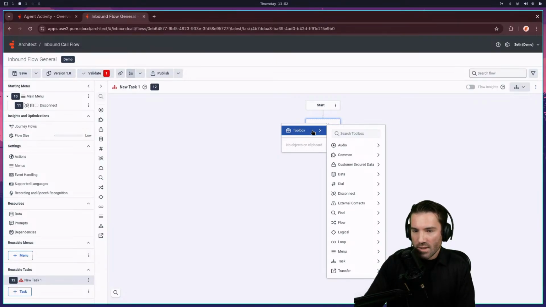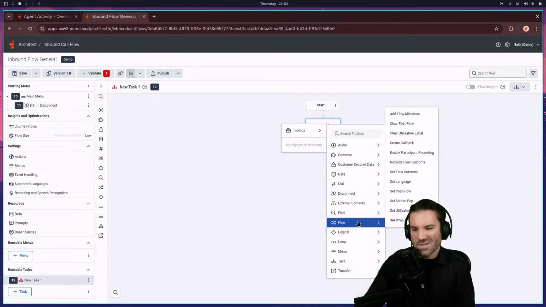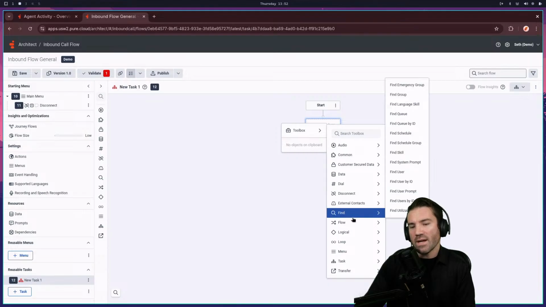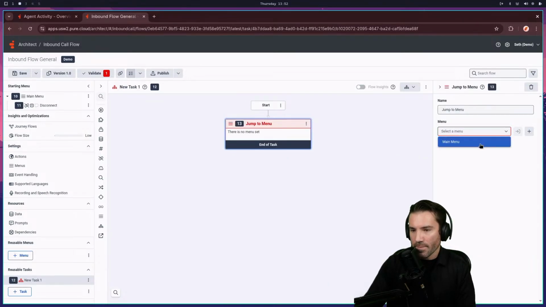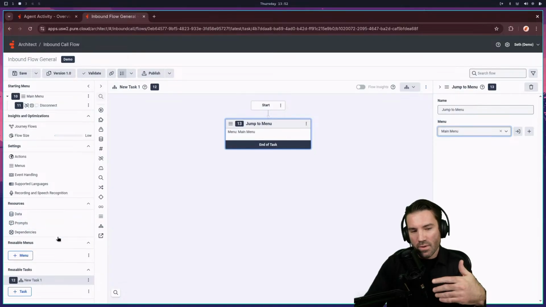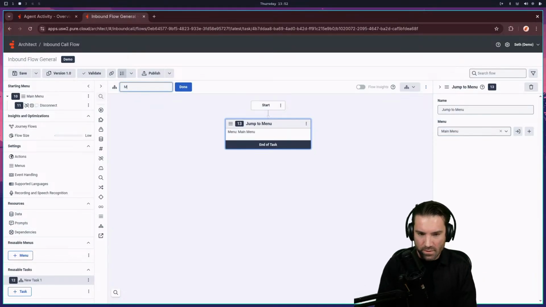And let's see here. I started off with a disconnect profile. Actually, let's do the transfer to the menu. So we'll do jump to menu. I'll do main menu for right now, but I want this to be the starting task. So I'm going to do main task here.